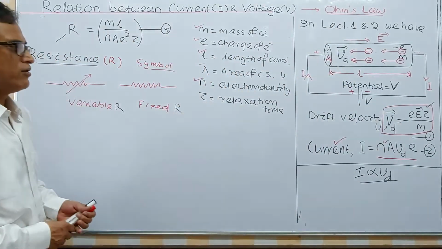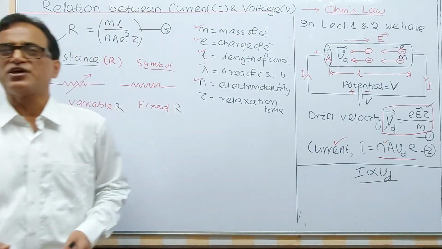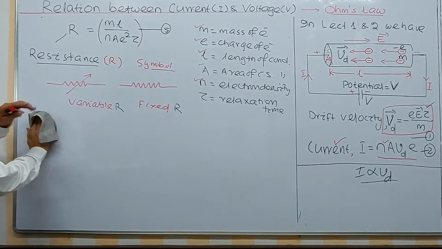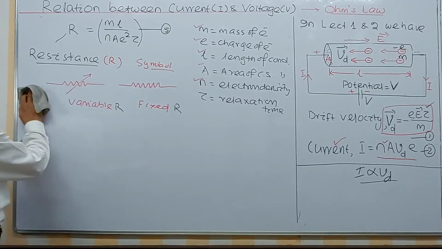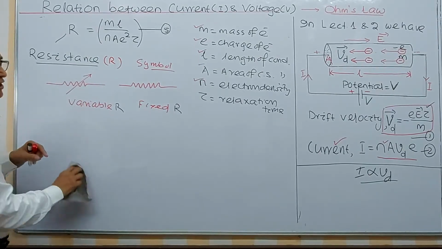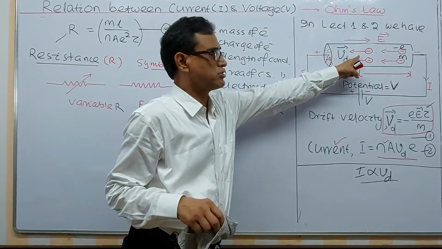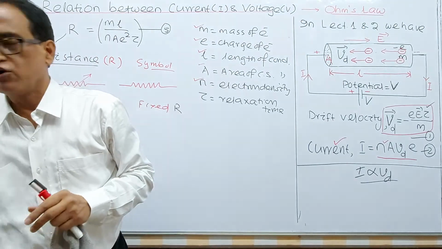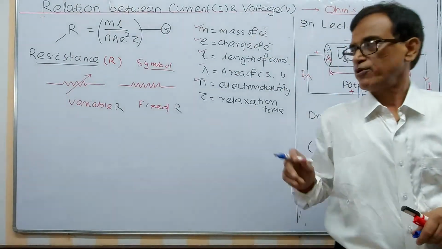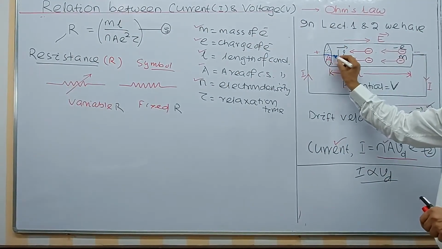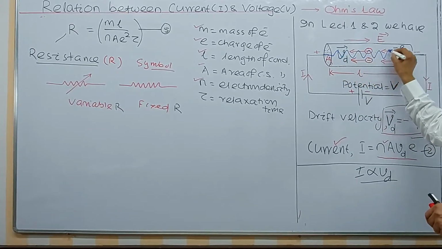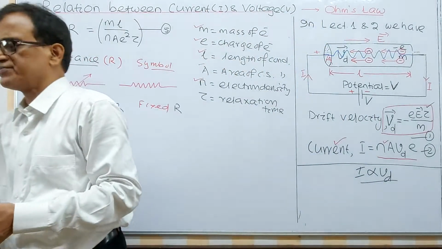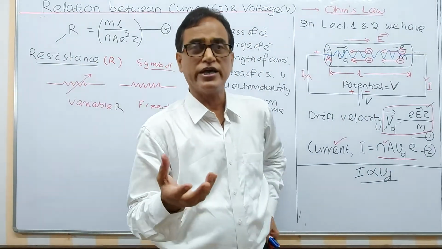Whenever there is opposition, there is an effect. I think your idea is clear now. This is the fixed, this is the variable. This conductor from now onwards will be replaced. Instead of drawing the conductor figure, we will draw it like this. This symbol we will use for the conductor.